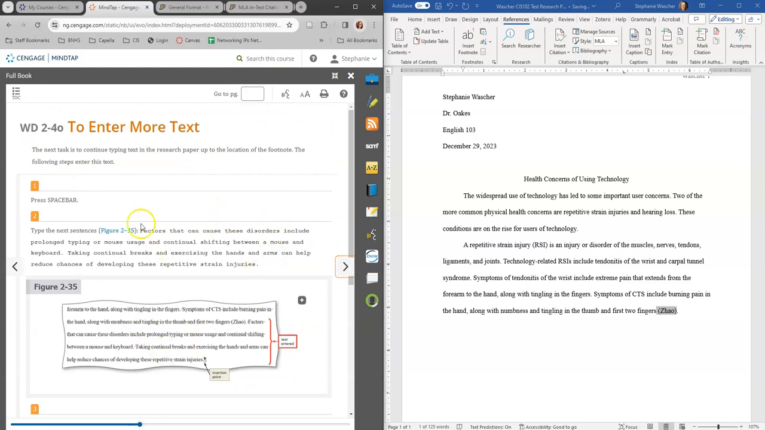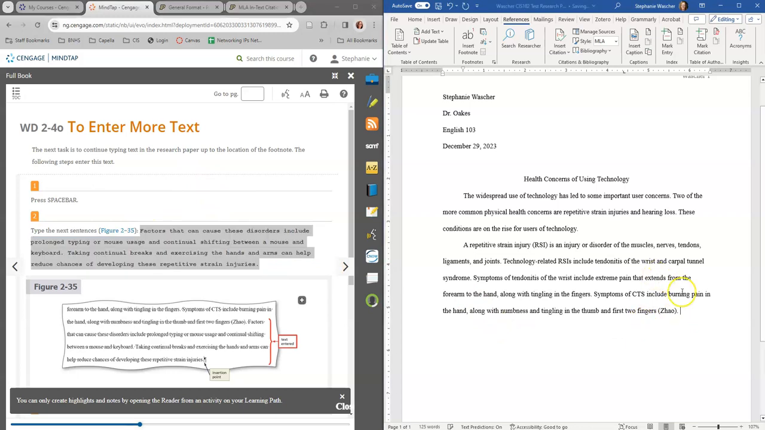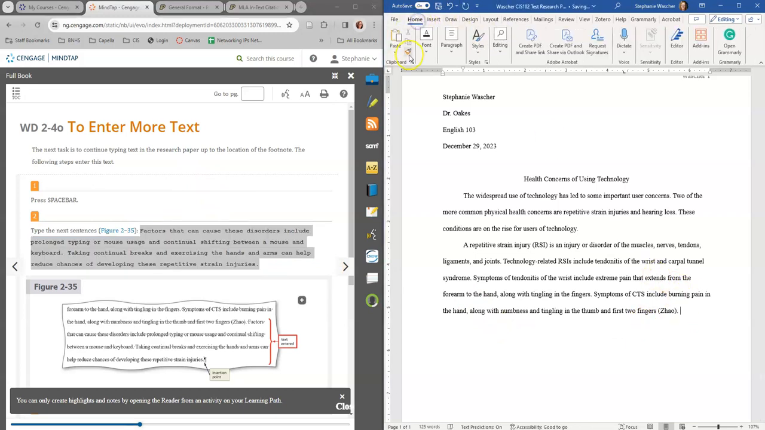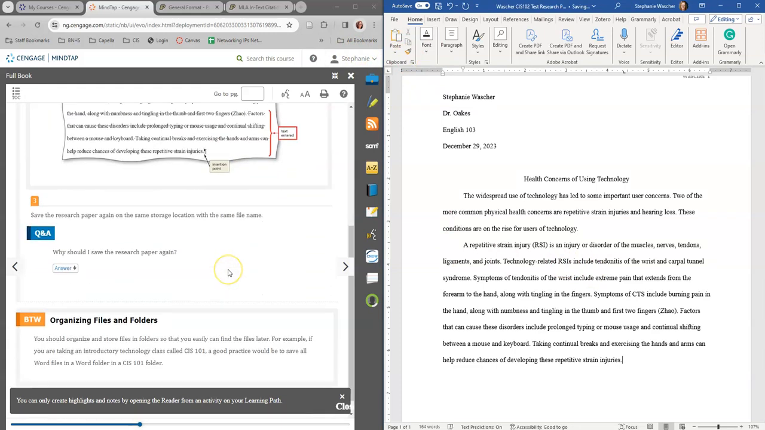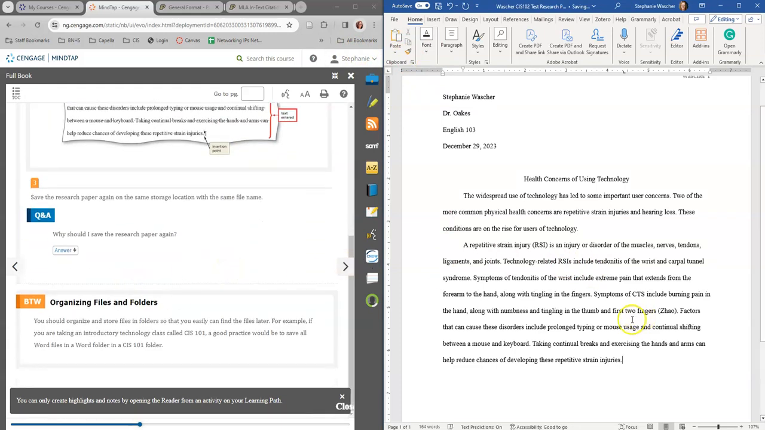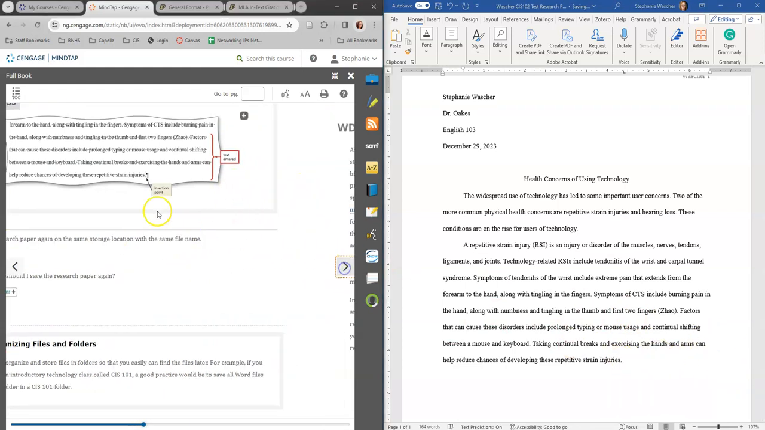So we're going to enter more text right directly after this. So I'm going to copy this in. I'm going to copy and paste it in, and then if I go home and click paste, but I do keep source formatting, I don't have to use this paint anymore. So we've got that. And I'm blinking here, so that's my insertion point.